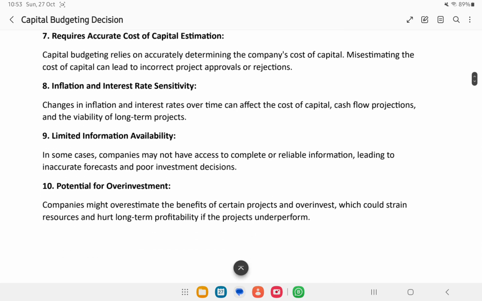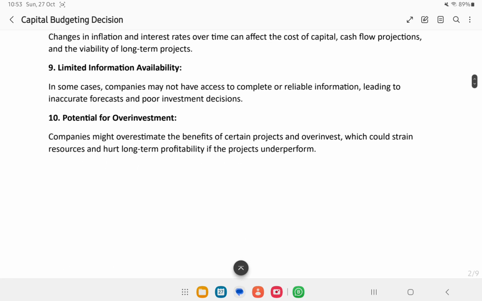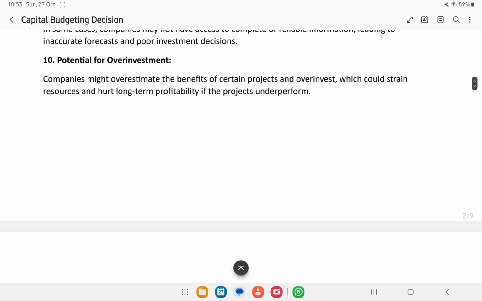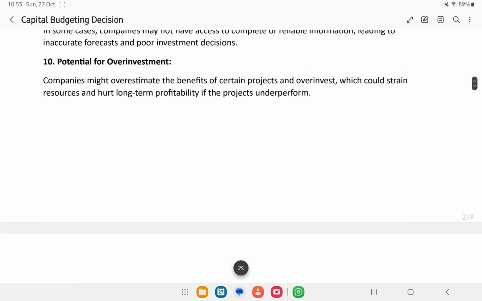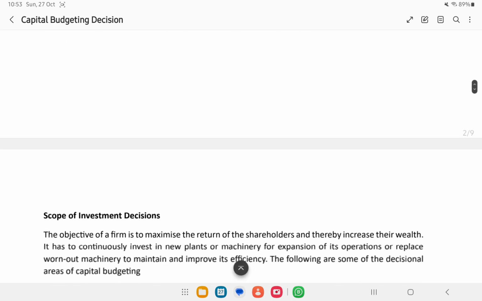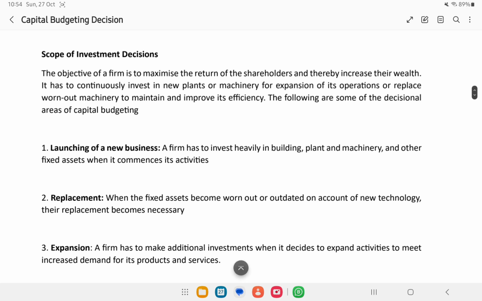Then it requires cost of capital estimation. Inflation can be different from what we can predict. Limited availability of information is another important thing. We make decisions by analyzing our past information. There is also a potential for over investment, where we make more than the required investment in certain things. These were the limitations of investment decisions.